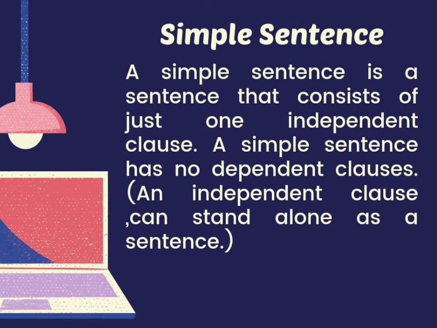The first is the definition of a simple sentence. A simple sentence is a sentence that consists of just one independent clause. A simple sentence has no dependent clauses. An independent clause, unlike a dependent clause, can stand alone as a sentence.